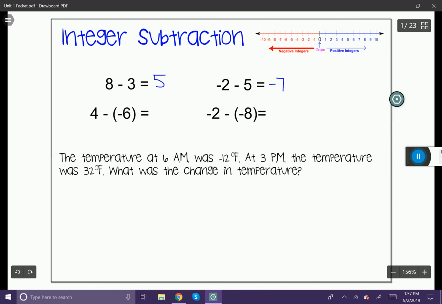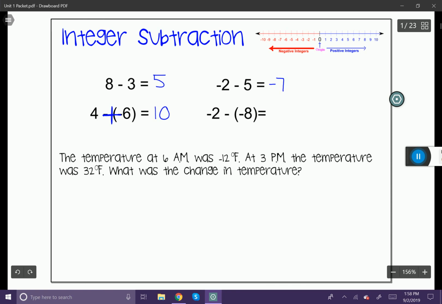4 minus negative 6. This is a really unique one, and you probably remember seeing something like this. Anytime you have two negatives next to each other, a negative and a negative creates a double negative, which essentially creates a positive. I like to indicate it by actually connecting them and making a plus. So anytime you have a double negative, it's going to make a plus. So it's going to be 4 plus 6, and that's easy, that's 10.